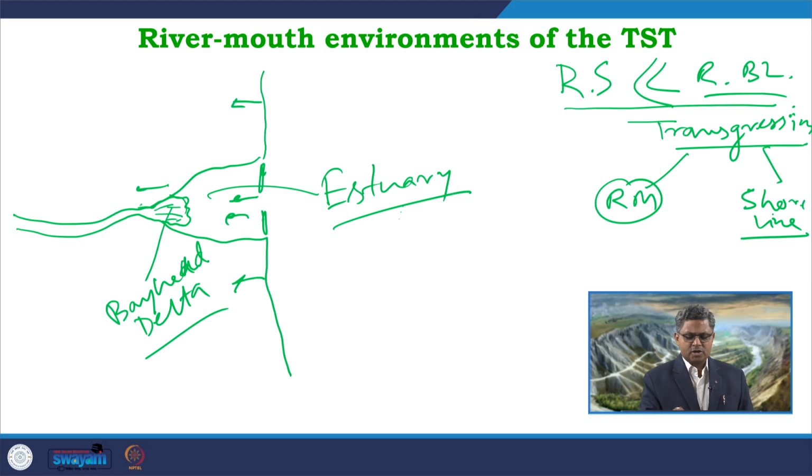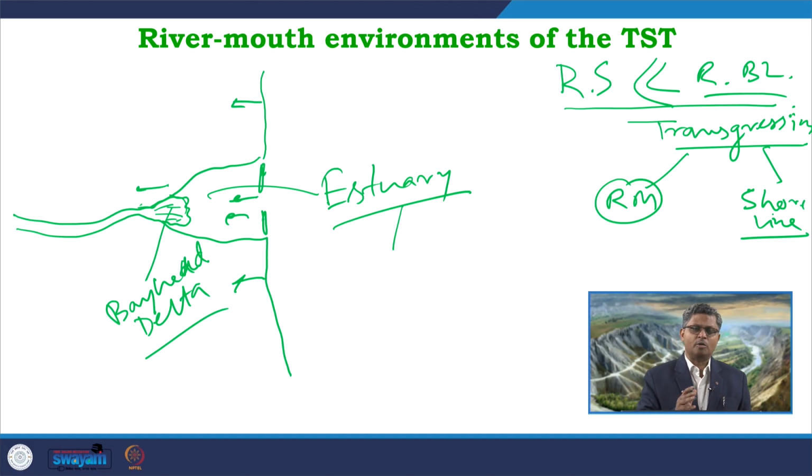So, this kind of estuary is commonly expected when the river valley itself is a small river. So, the amount of sediments coming in is less, so that the rate of rise can overpass it. So, this kind of estuary formation is commonly associated with smaller river systems.